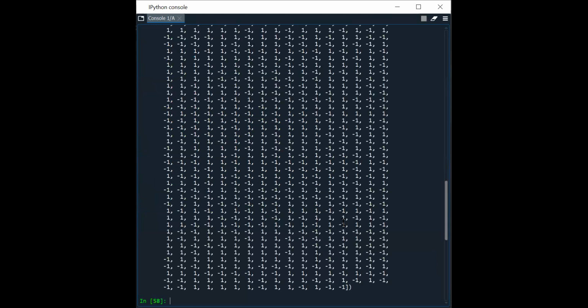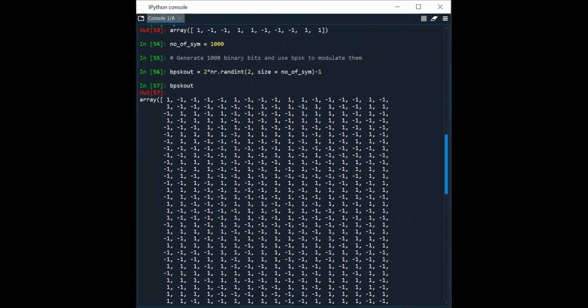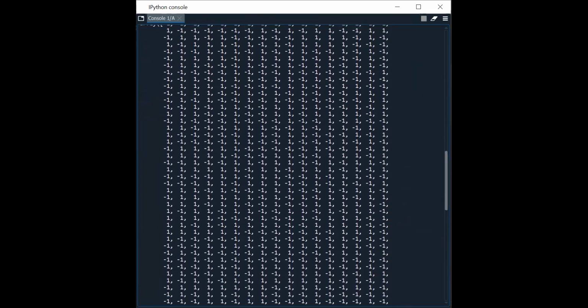You can see plus ones, minus ones. How many are there? So what we have done is generate BPSK symbols by generating random binary bits. That is what we have learned as of now.